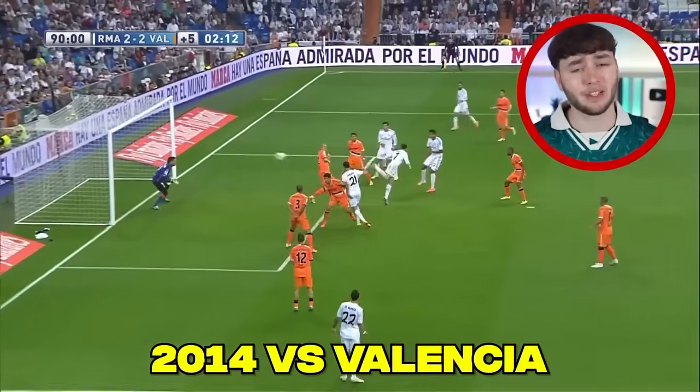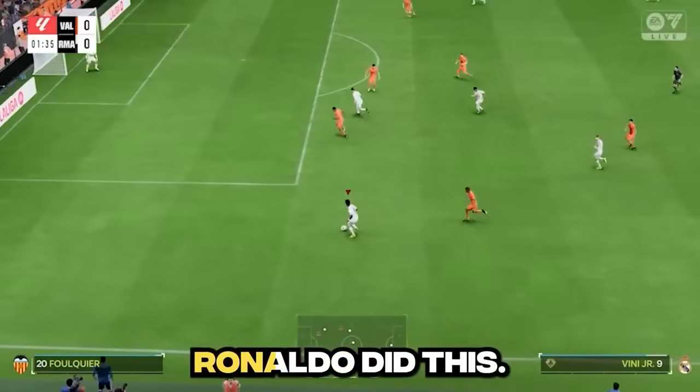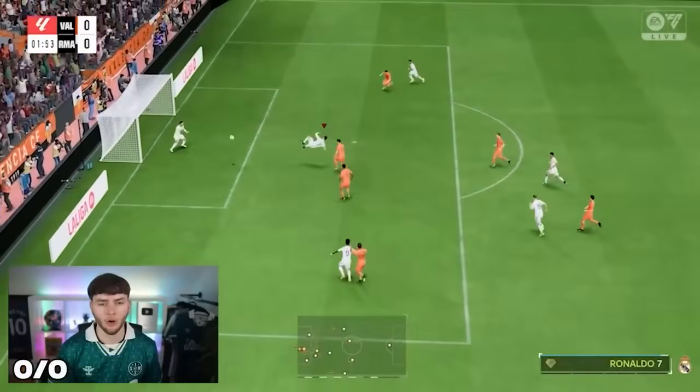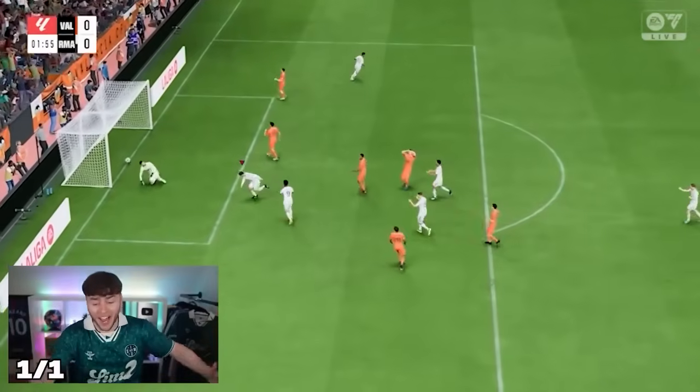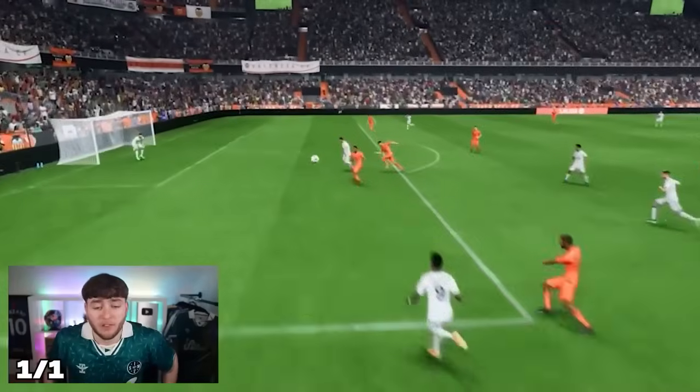This is gonna be so hard to do. And on our first attempt, Ronaldo did this. Ronnie! Ronaldo! Listen, the flick was the flick. We got the flick. I'm taking it.